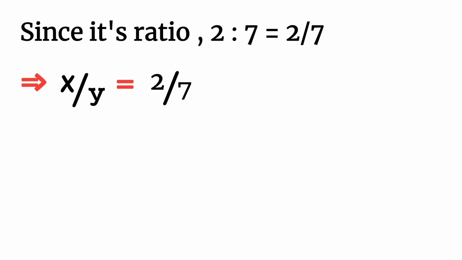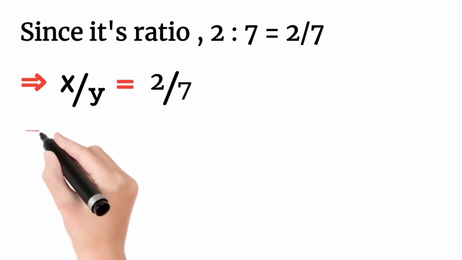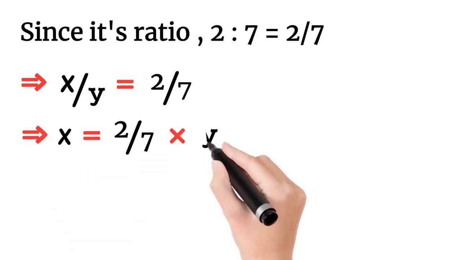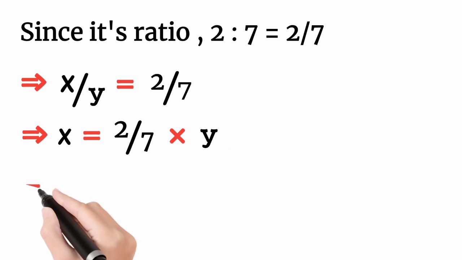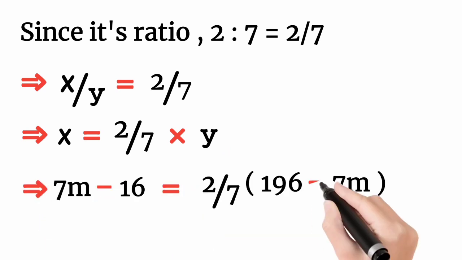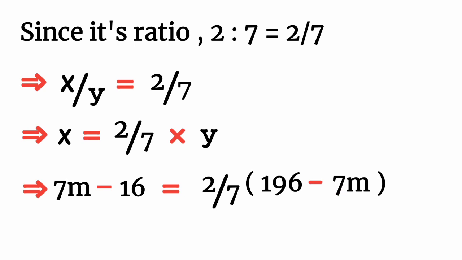So x over y is equal to 2 divided by 7, and x is 7m minus 16 over 196 minus 7m is equal to 2 over 7. Cross multiplication.